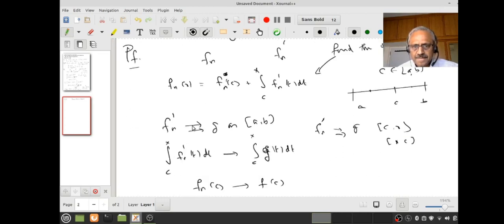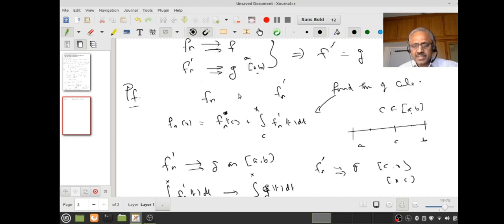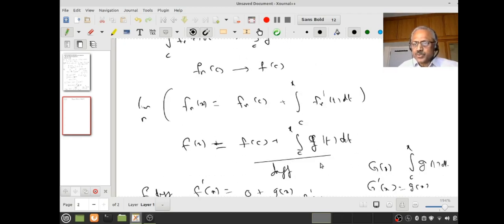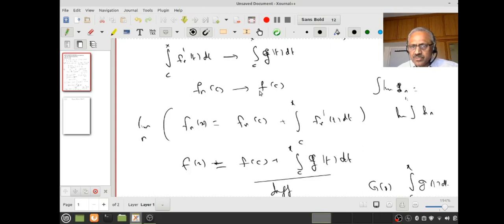Sure? Yeah, because when I wanted to use the integral, what did you want to use? You wanted to use some such thing, the limit of the integral of a sequence of functions, let us say the limit of hn integrals equals the integral of the limit. Where did we use that? That was only for fn', but the fn' are already continuously differentiable, and fn' converges to g uniformly, therefore I can use that. So I did not need the uniform convergence of fn. I needed only pointwise convergence.